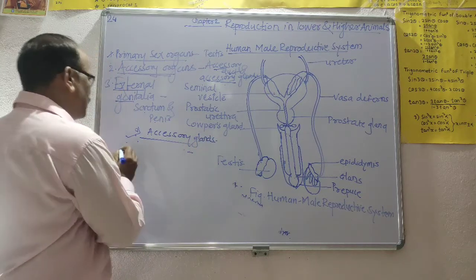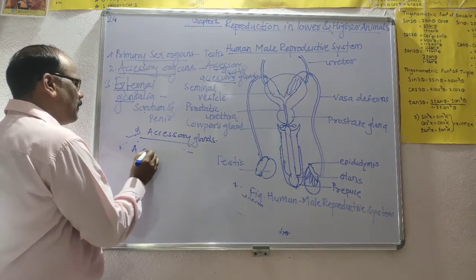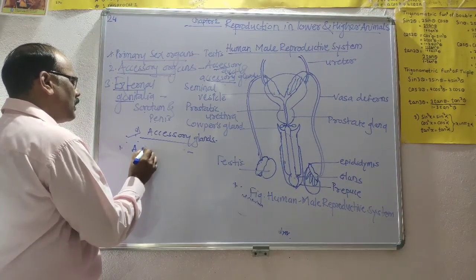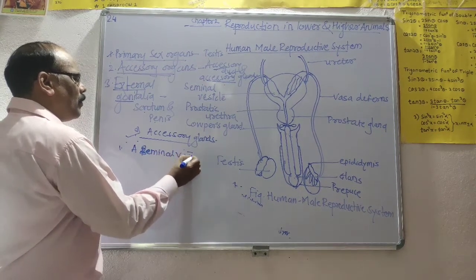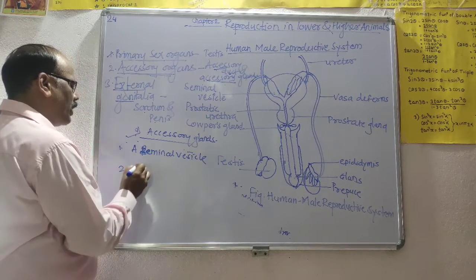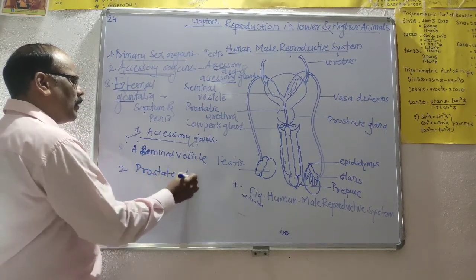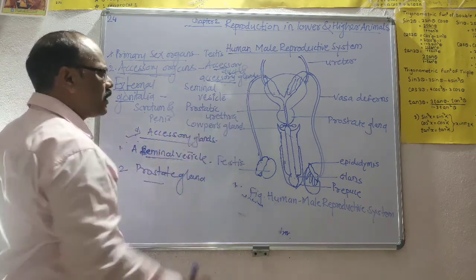The two accessory glands are present there: a pair of seminal vesicles and the prostate gland. First we see the seminal vesicles.